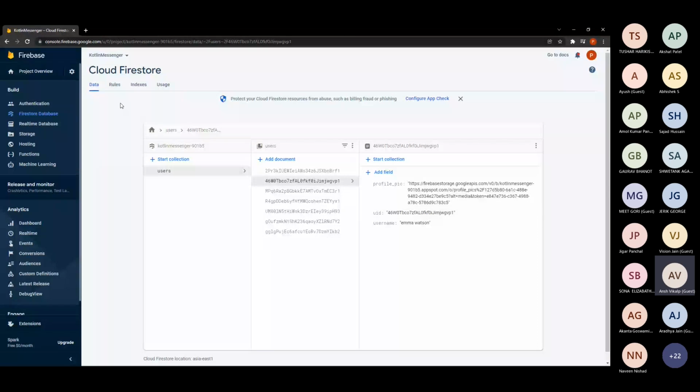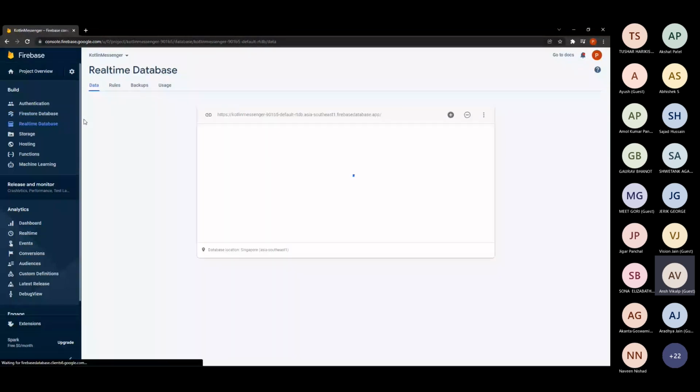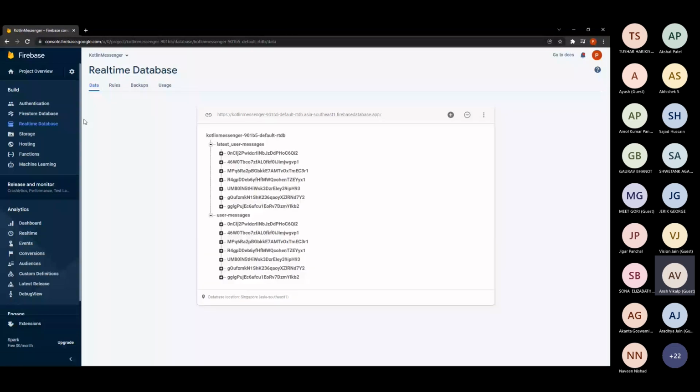And yeah, real-time database you can use. The one major benefit of using real-time database is that I guess you might all know, right? While using WhatsApp, you know if the other user is online or not, and if the other user is typing. That particular feature is similar to this, when you're using real-time database. If the other user is typing, you can use that feature to tell the other user whether he is typing or not. So that is one more benefit of using real-time database.